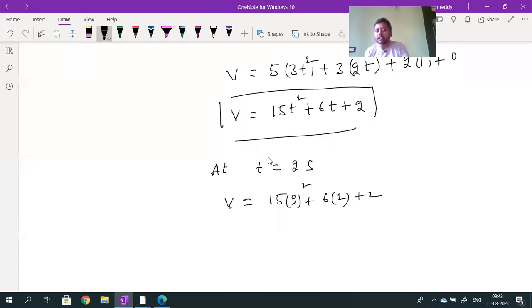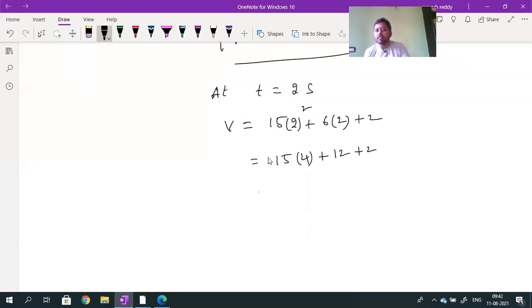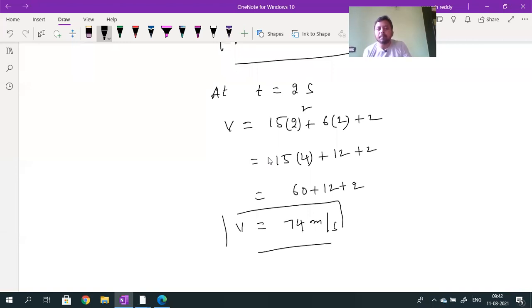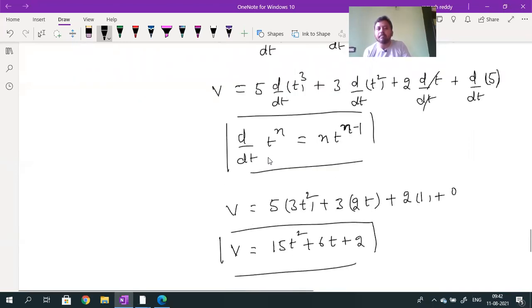So what will we get as the answer? 15 into 2 square, value 4, plus 6 into 2, value 12, plus 2. So what will be the final answer? 15 4s are 60. 60 plus 12 plus 2. So what is the final answer value given by, 72 plus 2, 74? So 74 meter per second. The 74 meter per second is the instantaneous speed. Instantaneous speed at what time? At a time t equal to 2 seconds.